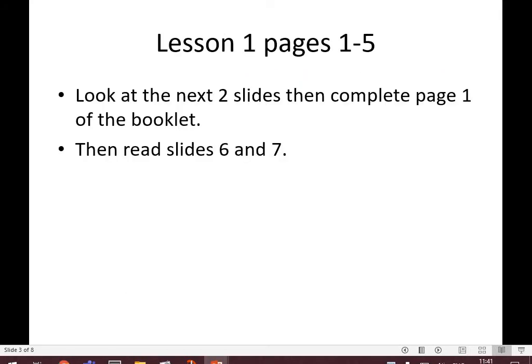For lesson 1, we're going to look at pages 1 to 5. I want you to look at the next 2 slides, then complete page 1 of the booklet. Then read slides 6 and 7.